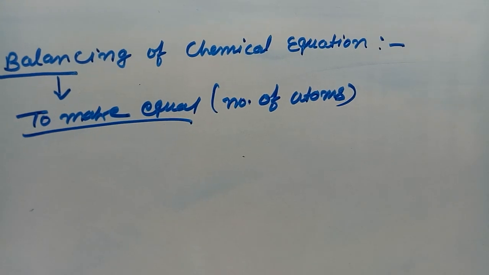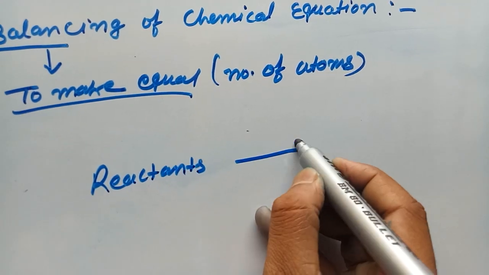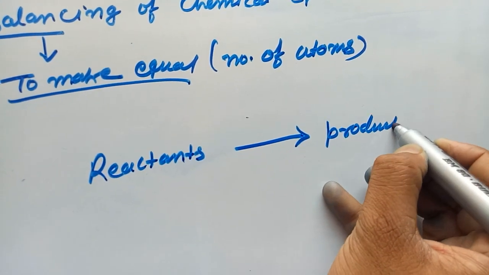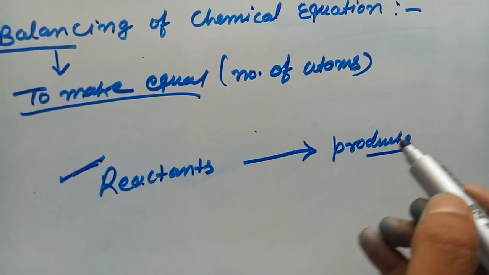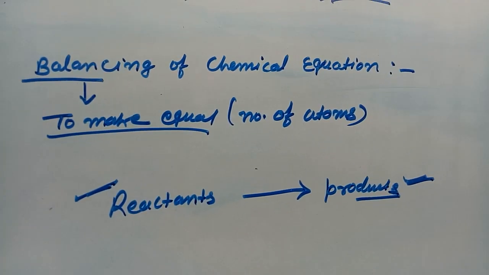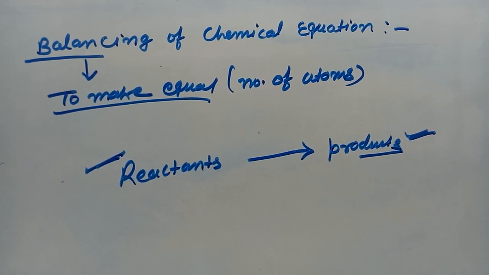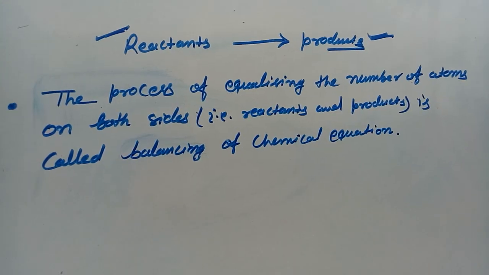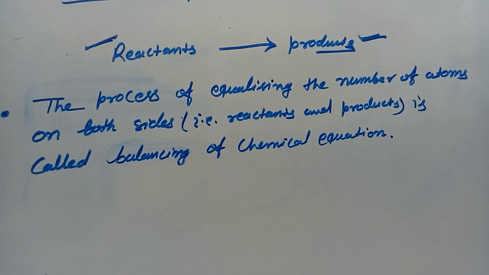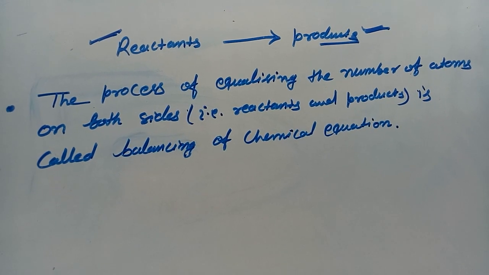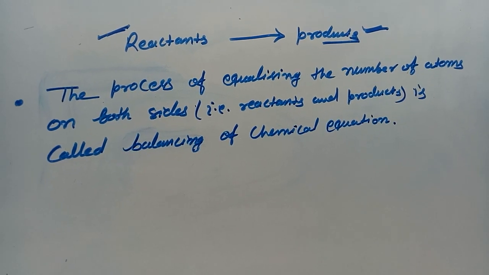Do you know both sides of a chemical reaction? These are reactant and product, or products. So the number of atoms on both sides should be equal, and this is called balancing of chemical equation. Now we can define it in a proper way: the process of equalizing the number of atoms on both sides, reactant and products, is known as balancing of chemical equation.